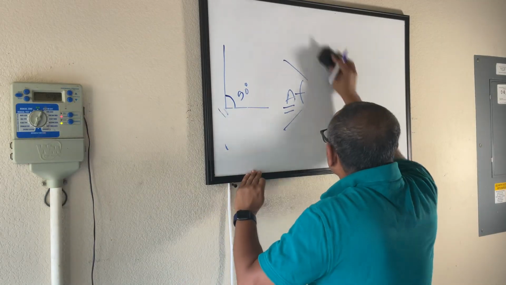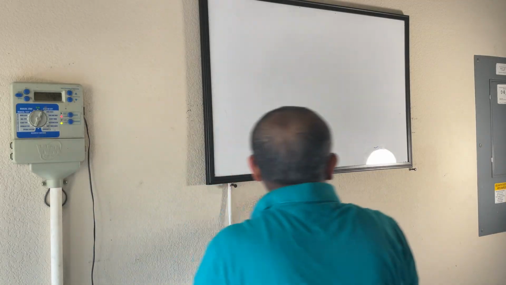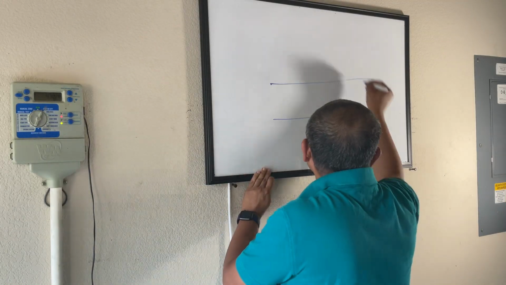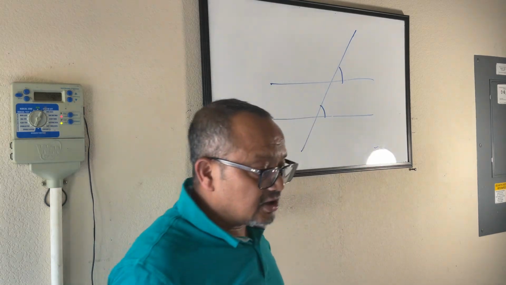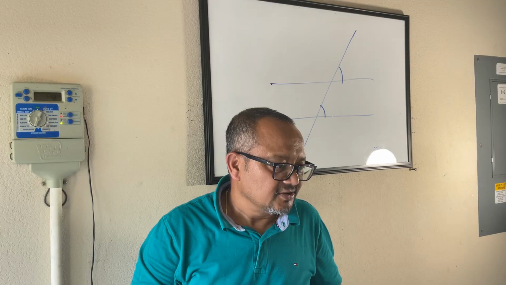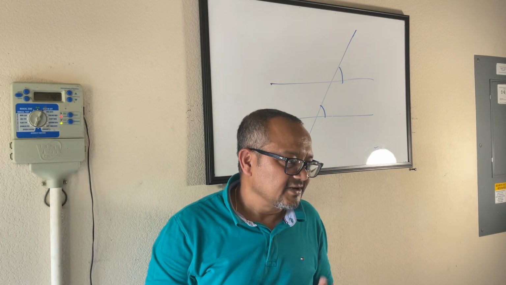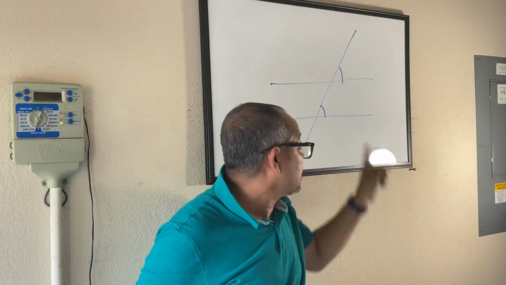Now let's look at some more interesting angles. I have two parallel lines and this is an intersecting line. What are these angles called?